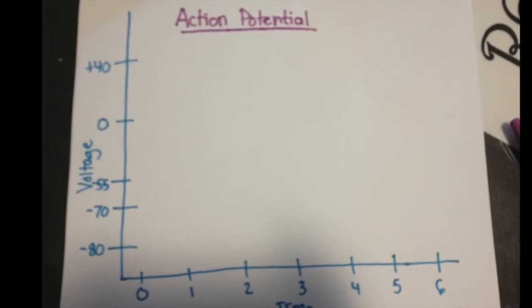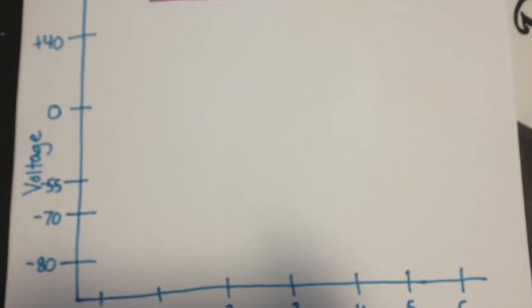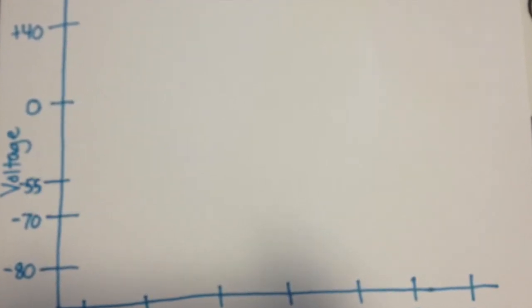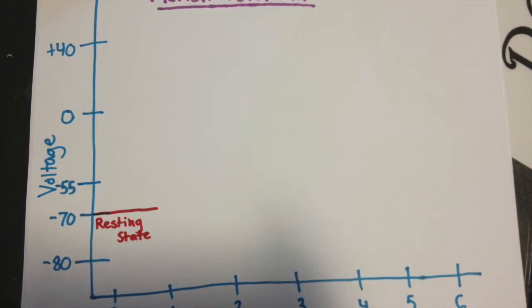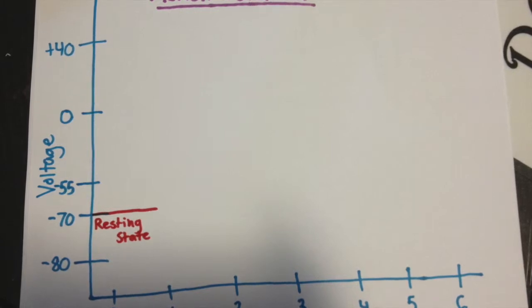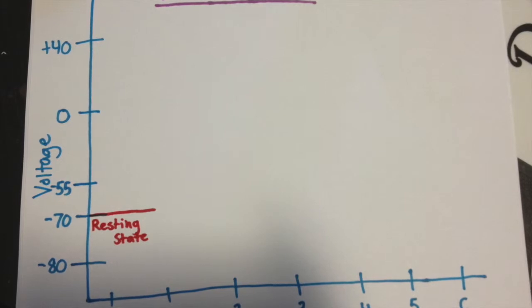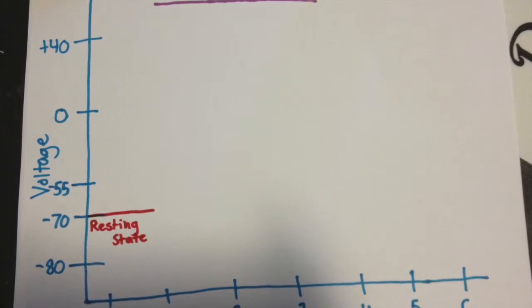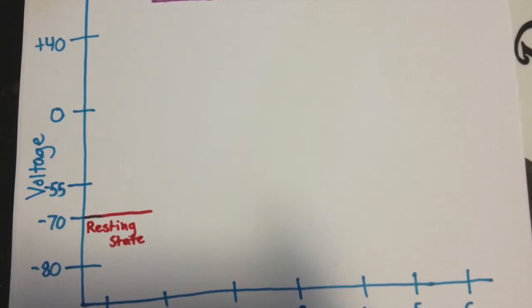The resting state is the transmembrane voltage that exists when a neuron or muscle cell is not producing an action potential. The intracellular fluid is more negative than the extracellular fluid as a result of ions like potassium and sodium being present on the two sides in different amounts. The intracellular concentration is negative with some potassium and a small amount of sodium, while the extracellular concentration is more positive with a lot of sodium and a small amount of potassium.